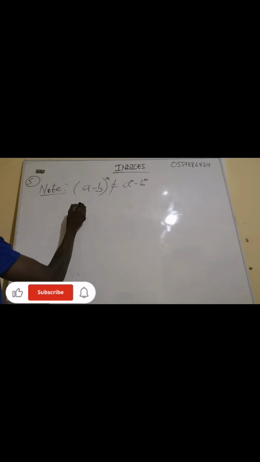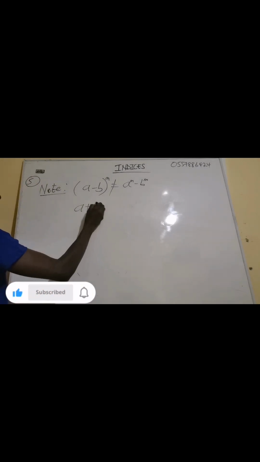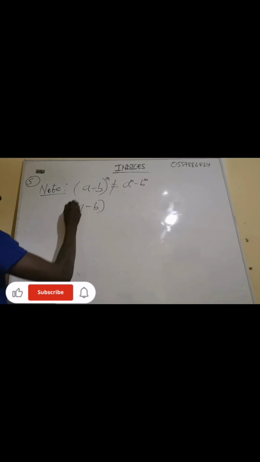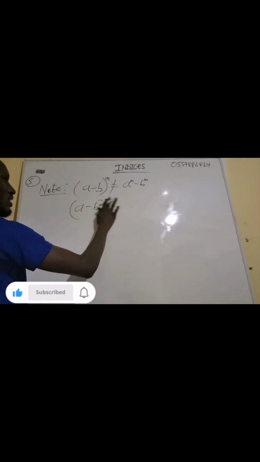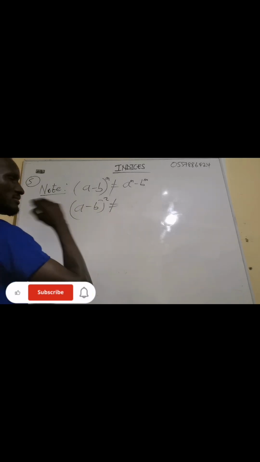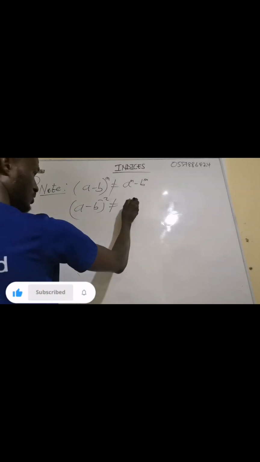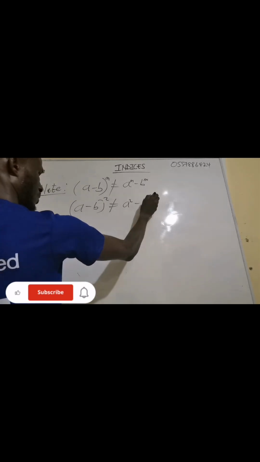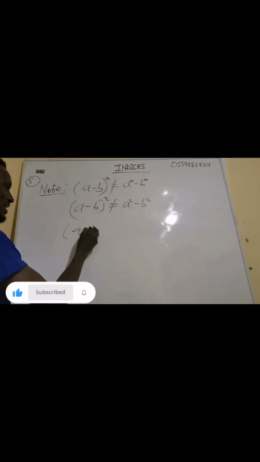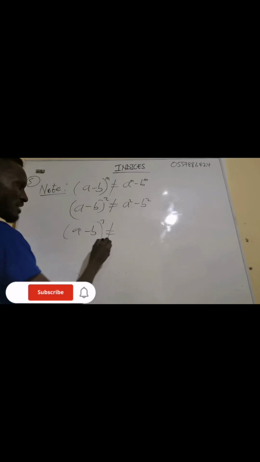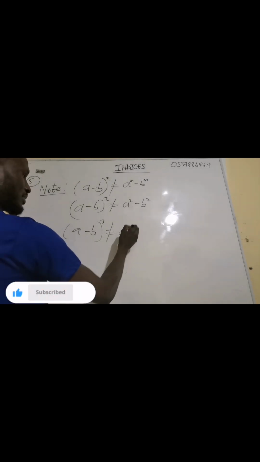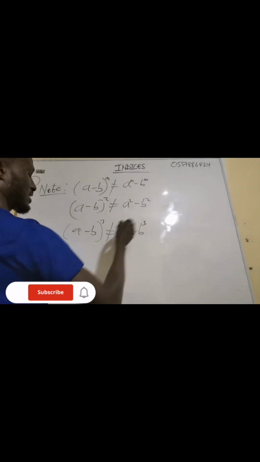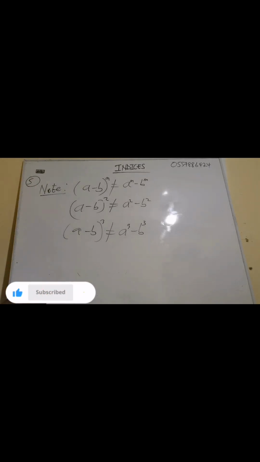No. The same thing if I have (a minus b) all exponent m all exponent 2, it is never and ever equal to a squared minus b squared. Even if you have (a minus b) exponent 3, it is never and ever equal to a exponent 3 minus b exponent 3. Don't forget.